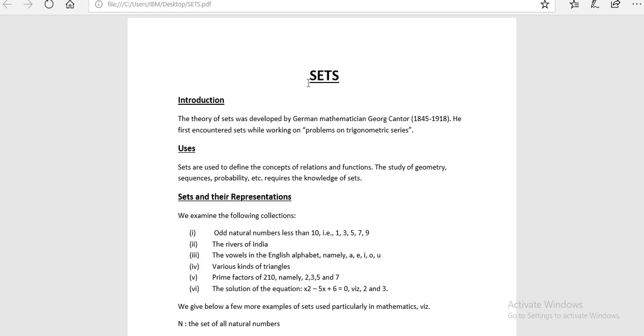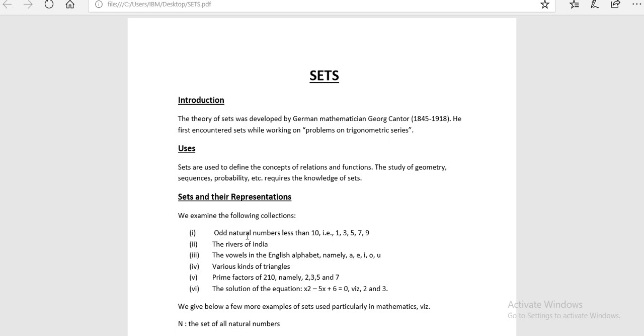In everyday life, we often speak of collections of objects of a particular kind, such as a pack of cards, a crowd of people, a cricket team, etc. In mathematics also, we come across collections, for example, natural numbers, points, prime numbers, etc. Now I have listed some of the collections here.